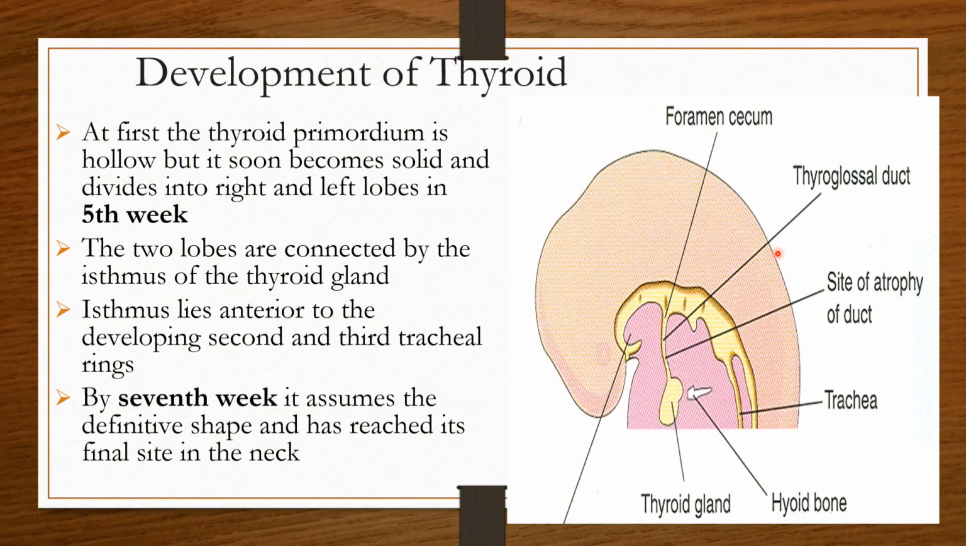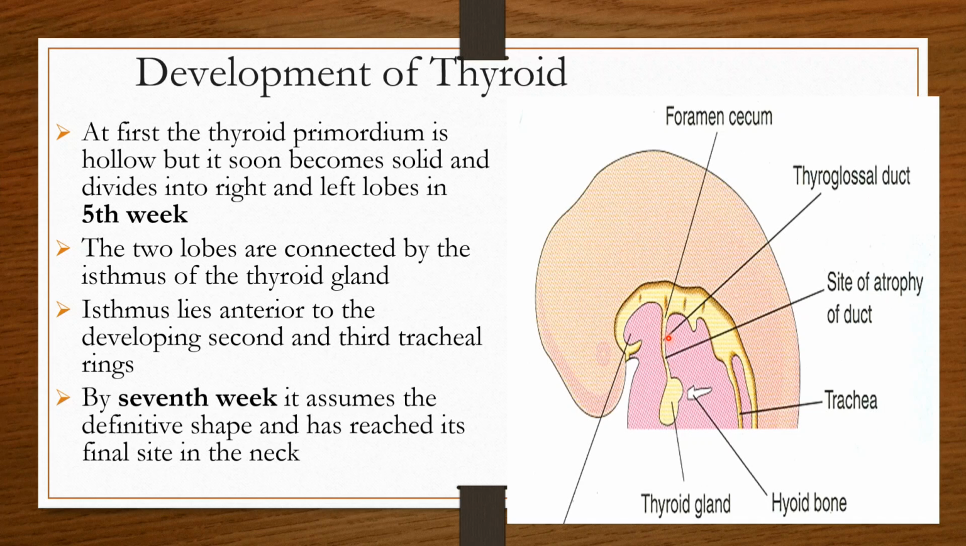First, the thyroid primordium is hollow, but it soon becomes solid and divides into right and left lobes in the fifth week. This is again your MCQ: it develops into two lobes at 5 weeks of development. These two lobes are connected to each other by the isthmus. In this area, you can see the area between the first and the second pharyngeal pouches from where initially the thyroid primordium started.